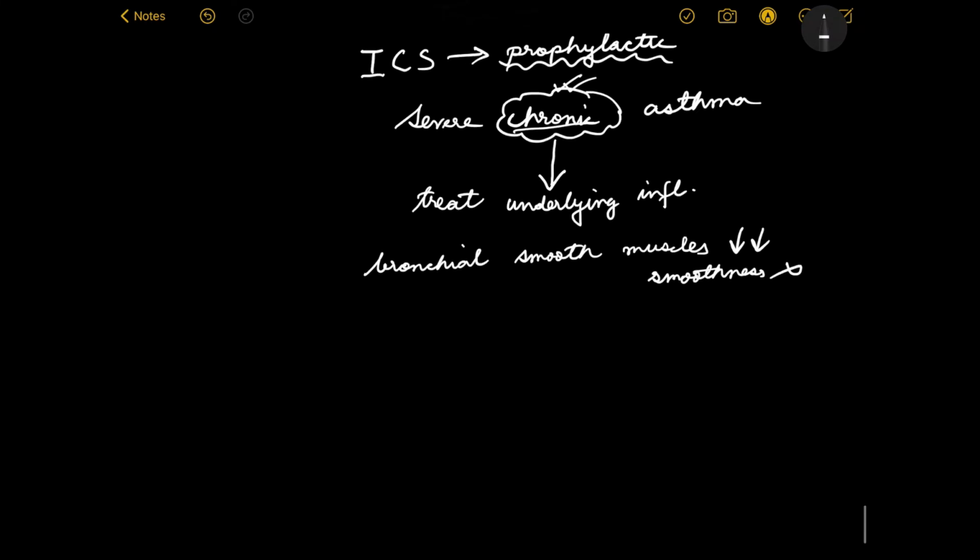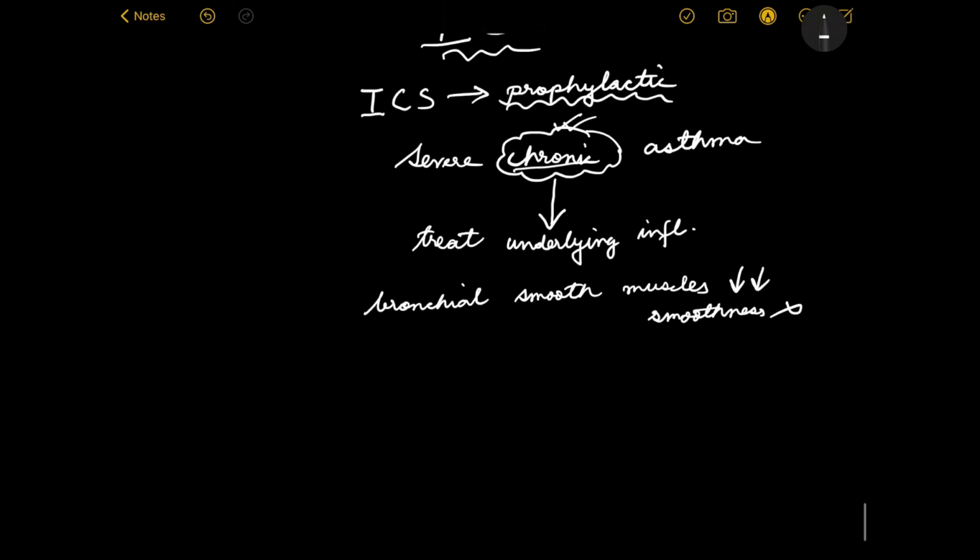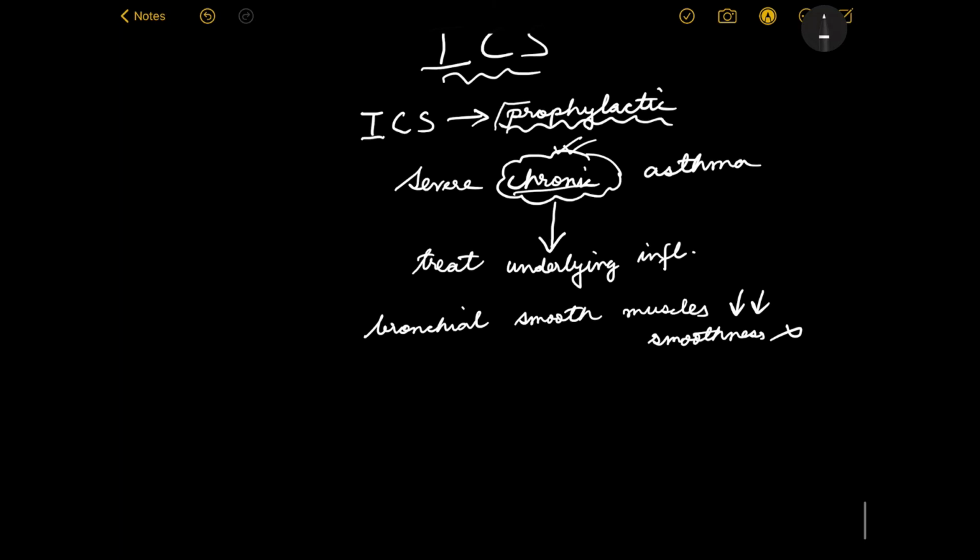For reversing these, we use long-term drugs like anticholinergics or steroids, because we don't want the long-term harmful effects, right? That is why corticosteroid therapy is very, very important as prophylaxis. In fact, it is the drug of choice, DOC, for prophylactic asthma treatment.